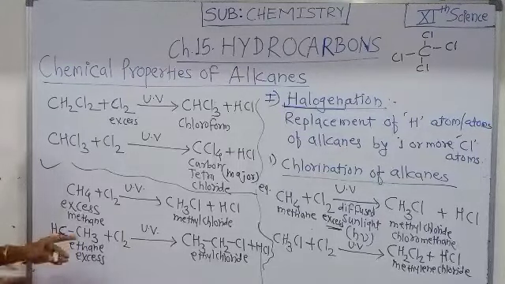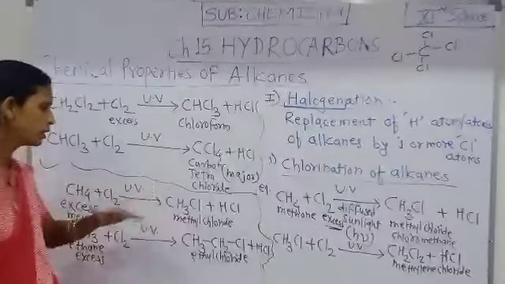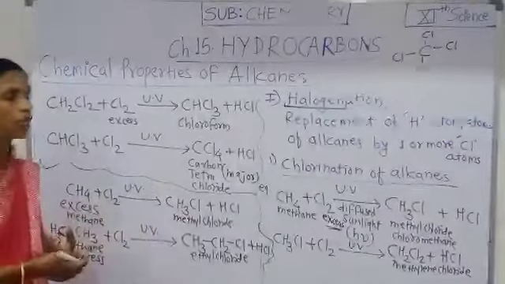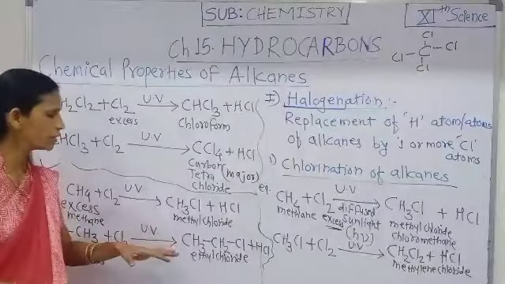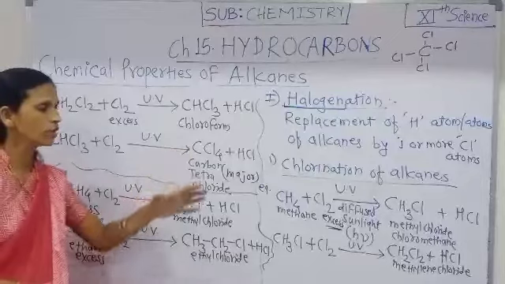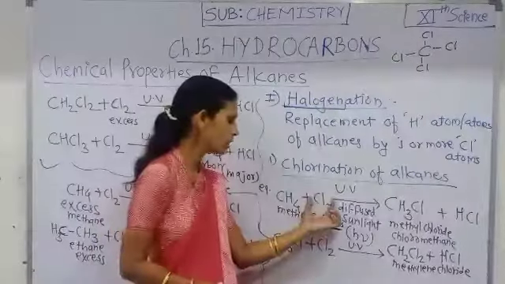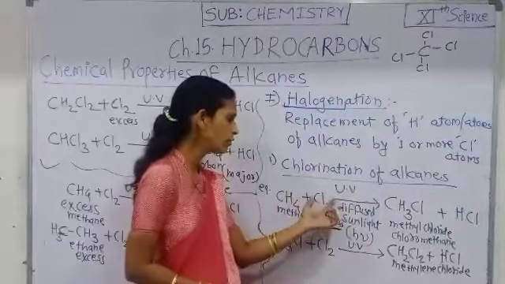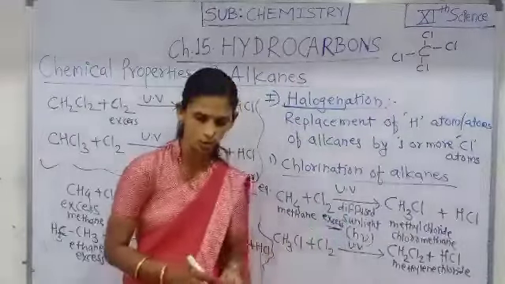That means the halogenation process takes place in many steps until all the hydrogens of the alkane are replaced by halogen atoms, when the halogen is used in excess amount.